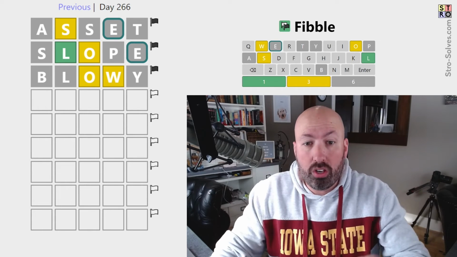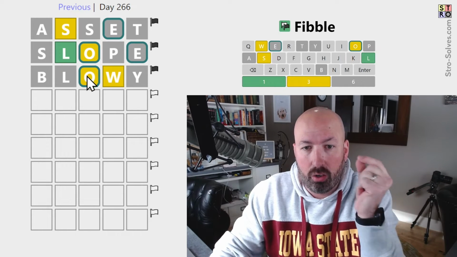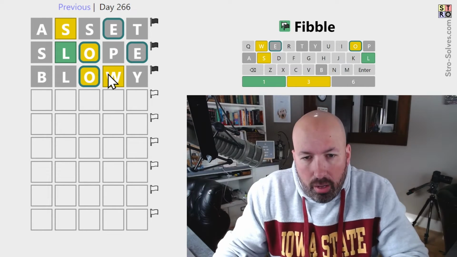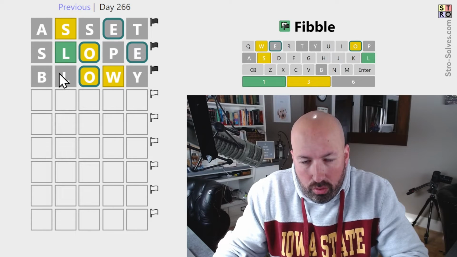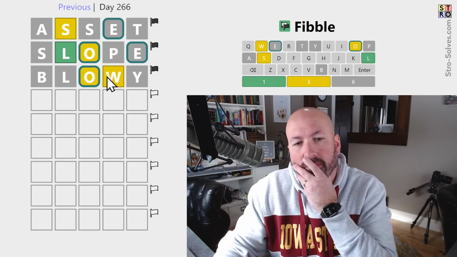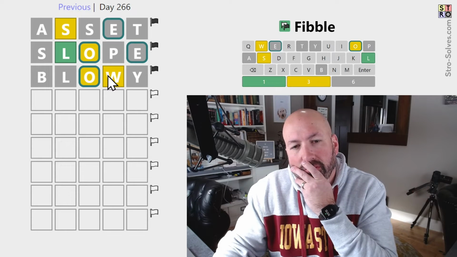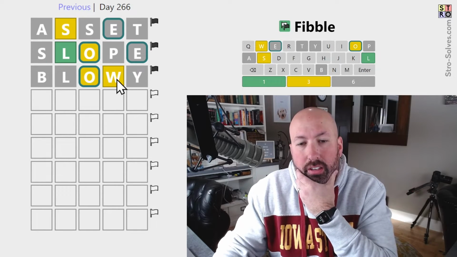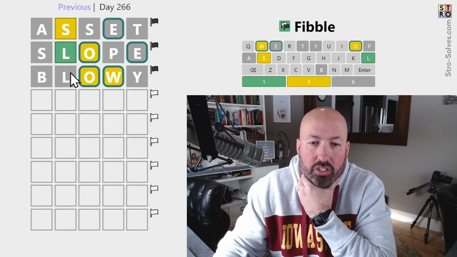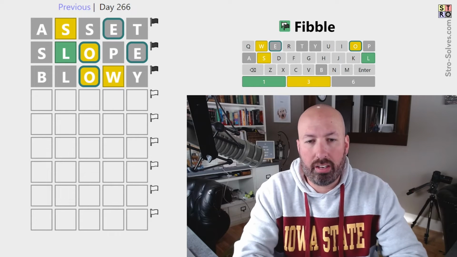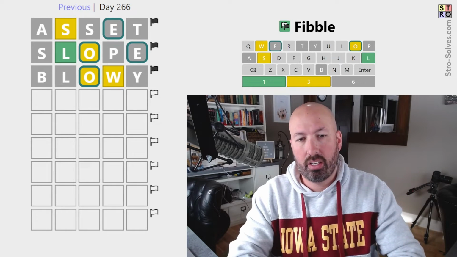All right, so one of the two L's is a lie, which means the O is true. Interesting, so if the W is a lie, the gray L is true, which makes the green L a lie. In which case, the gray S is true and we've got almost no letters. So if there's no W, then there's no L and there's no S. If there is a W, there could still be no L, we don't really know. But we know there's an O and it's not third, so now I'm kind of thinking O second and no L.